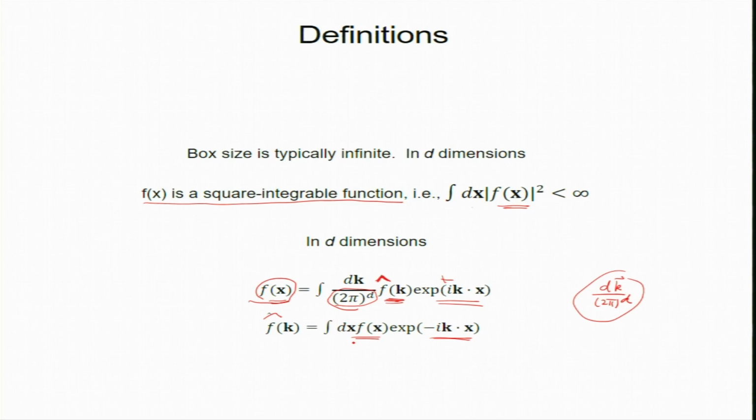You might have seen in your quantum courses that some people write dx by root 2 pi in 1d and dk by root 2 pi, with the 2 pi distributed among the two, and in higher dimensions 2 pi to the d by 2 in both. But in field theory it is typically dk by 2 pi to the d, and that is it. This is the definition and you need to know this all the time.